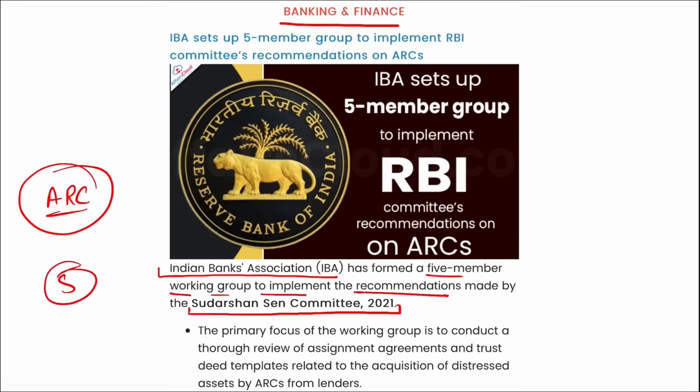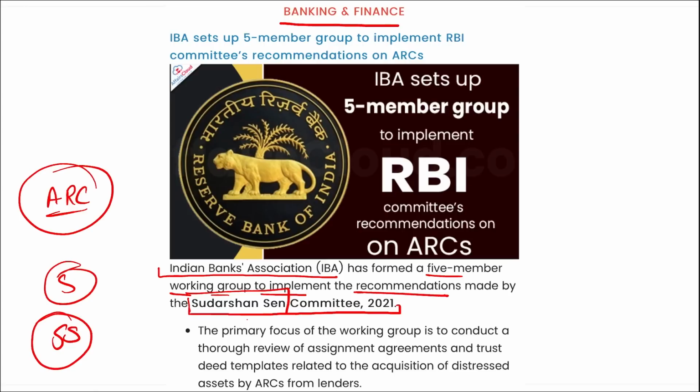There are 5 members that you need to remember here, and the formation of the working group follows the establishment of the RBI committee that was chaired by Sudarshan Sen. Correct? So an important question that may be asked is, who chaired this committee? This committee was chaired by Sudarshan Sen. He is a former executive director of RBI, and the committee was tasked with conducting a comprehensive review of the functioning of the asset reconstruction companies. Right? And the report was released later on 2nd October 2021.